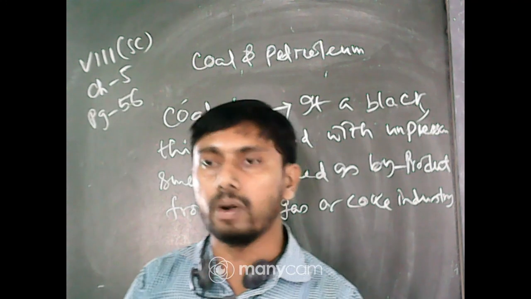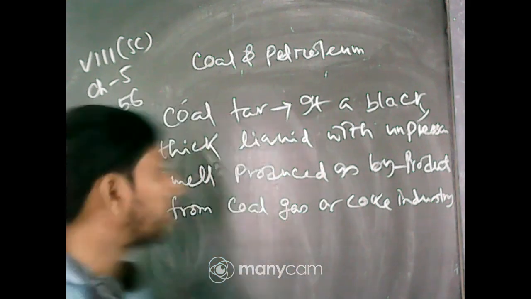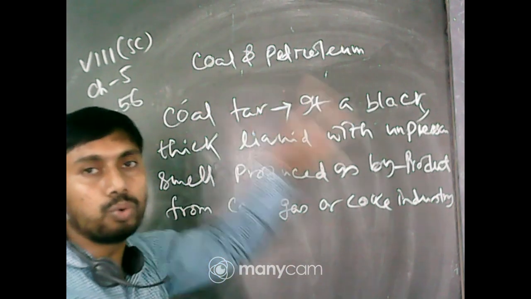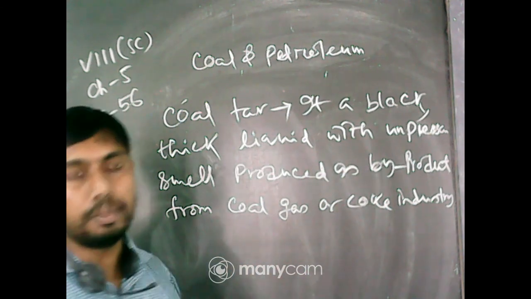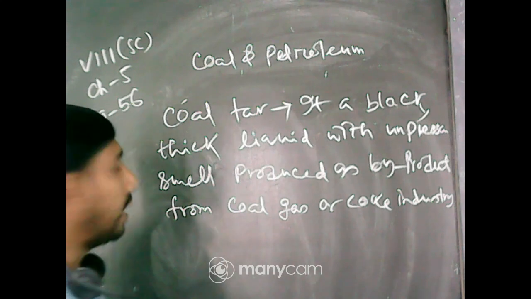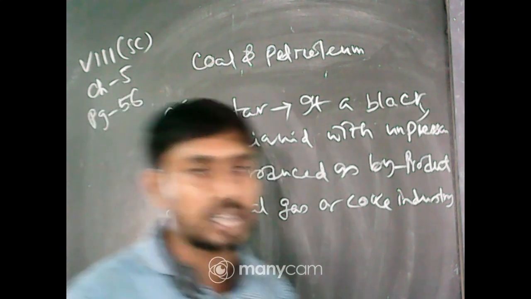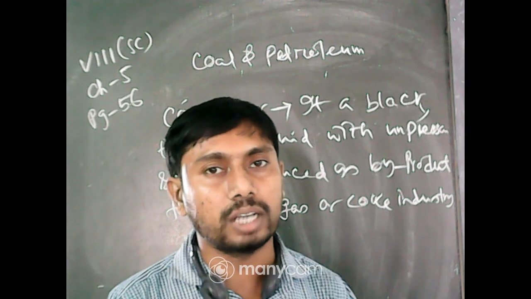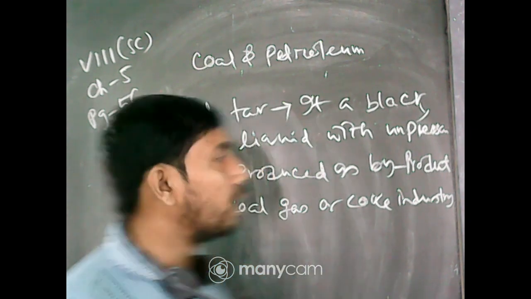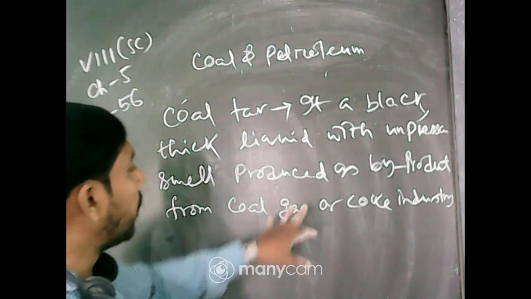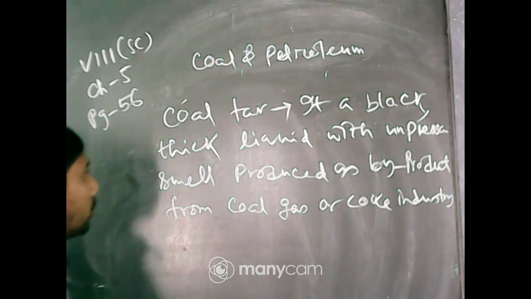Suppose our objective is different, that we have to convert coal to coke. Then the remaining part is left. In the iron industry this remaining part is called slag, which is a byproduct, and this slag is used in the production of cement. In the same way, coal tar is also a byproduct which is used to make surfaces.